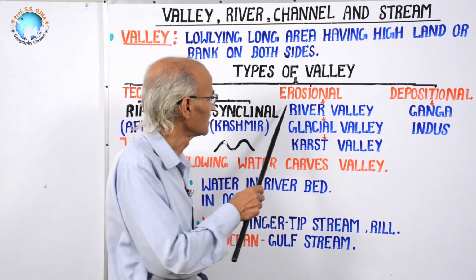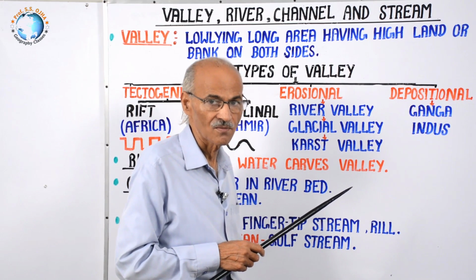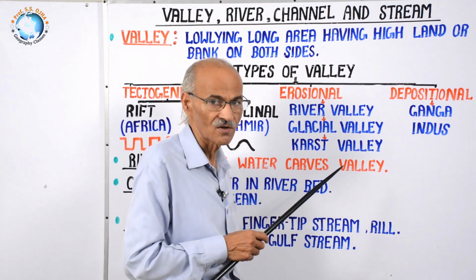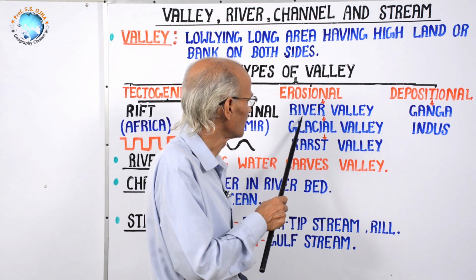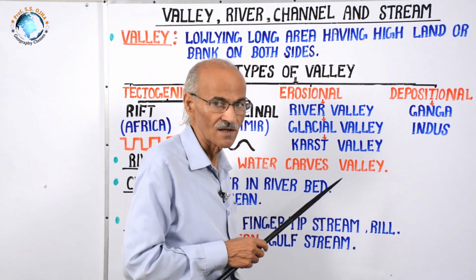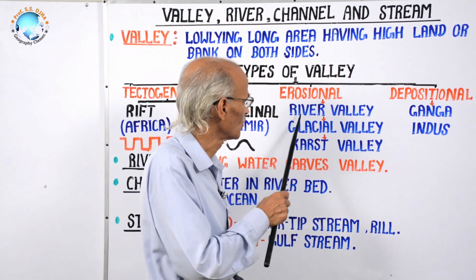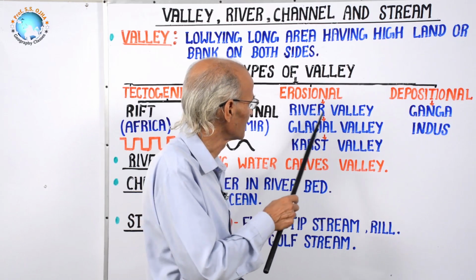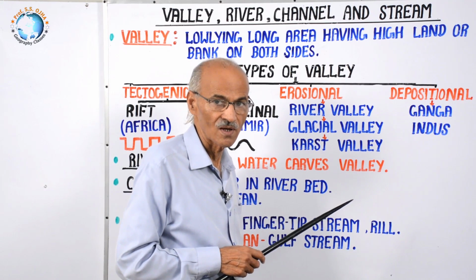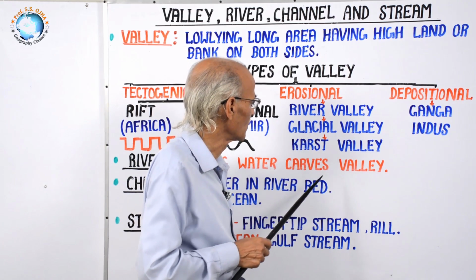Now, let us study the erosional valley. This is a landform or feature carved by erosional processes on land, maybe mountain, plateau, and plain. Its one type is the river valley, as we know that rivers develop their valley by headward erosion, vertical erosion, and lateral erosion. So, that has been developed by a river, hence it is a river valley. For example, Ganga River Valley, Brahmaputra River Valley, Mississippi, Missouri, a number of river valleys developed by fluvial process.